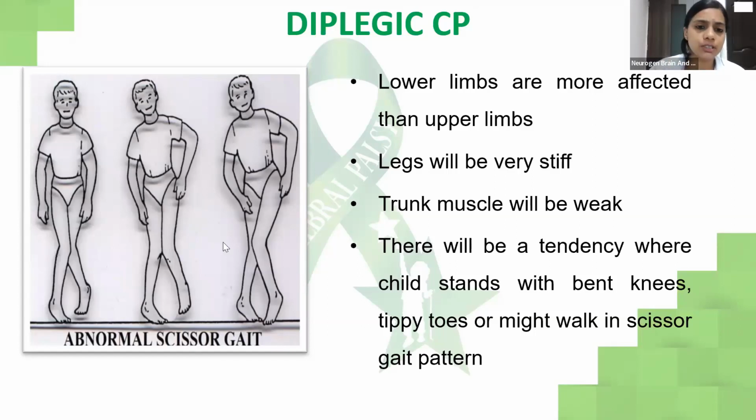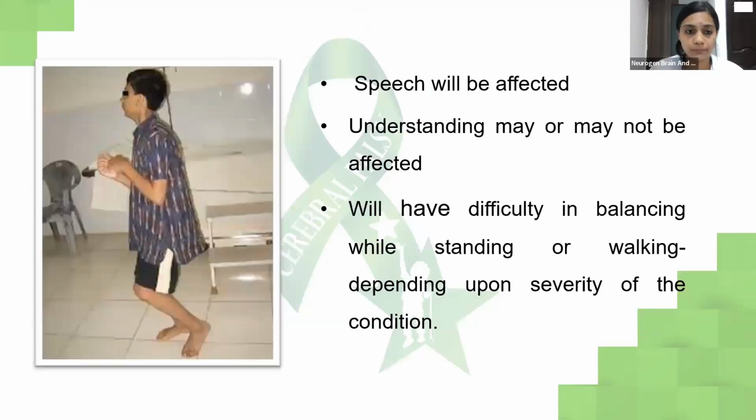If you see the images, this child has hip and knee internally rotated, and the knees crossing over each other, while the ankles are also in inversion, and the child is on tippy toes. Speech will be affected. Understanding may or may not be affected. The child will have difficulty in balancing while standing or walking, which depends on the severity of the condition.